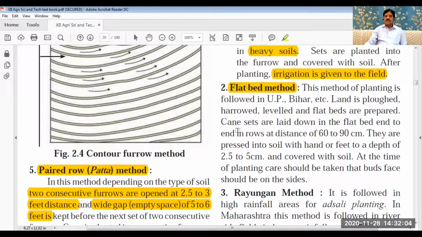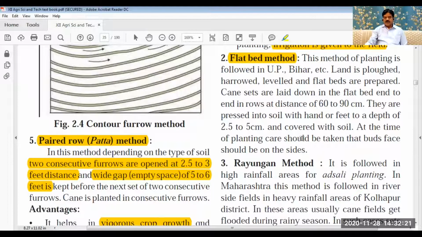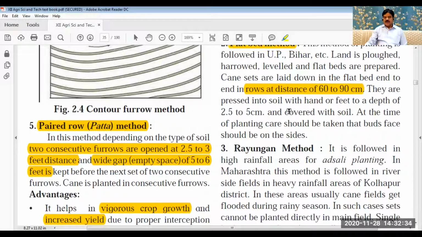Now the flat bed method. Till now we have studied the ridges and furrows method. Now flat bed means it is plain land, leveled land. This is usually in Uttar Pradesh, Bihar, and some other areas, generally not in Maharashtra. So here, flat beds are made, and the distance between rows is kept 60 to 90 centimeters.